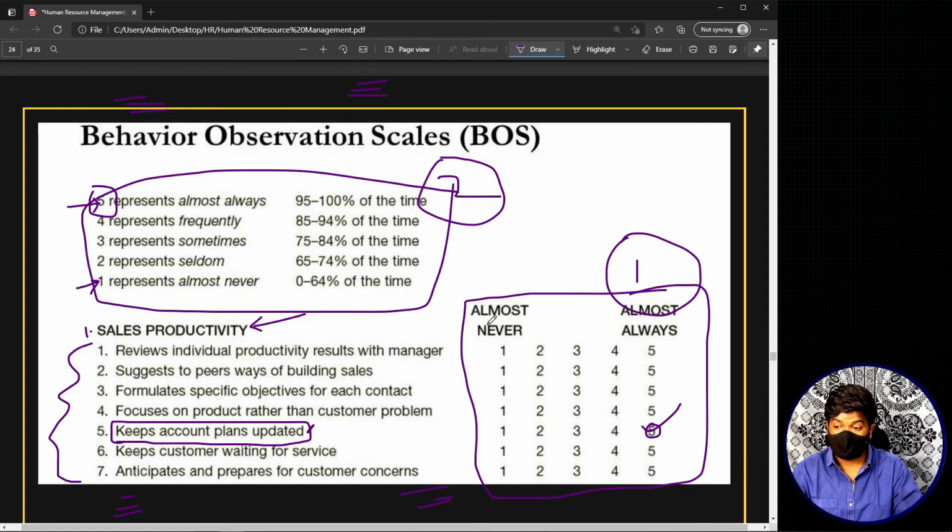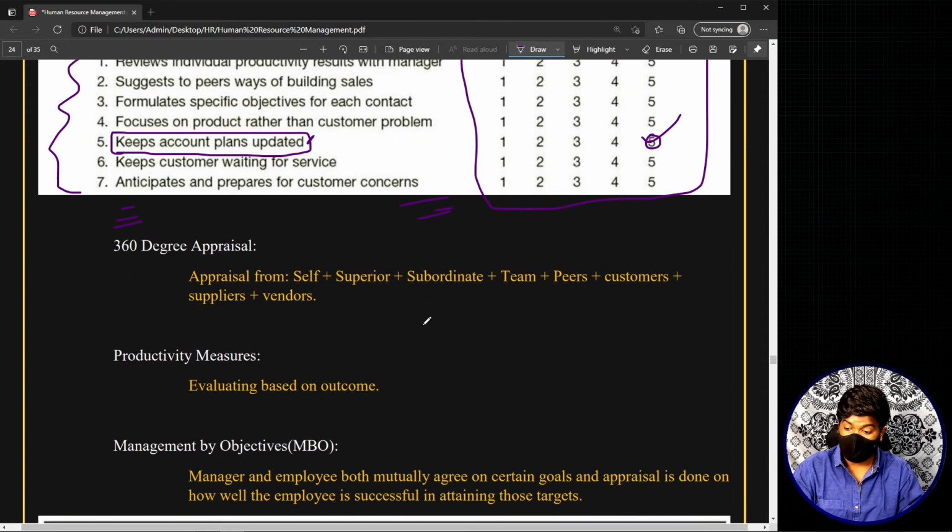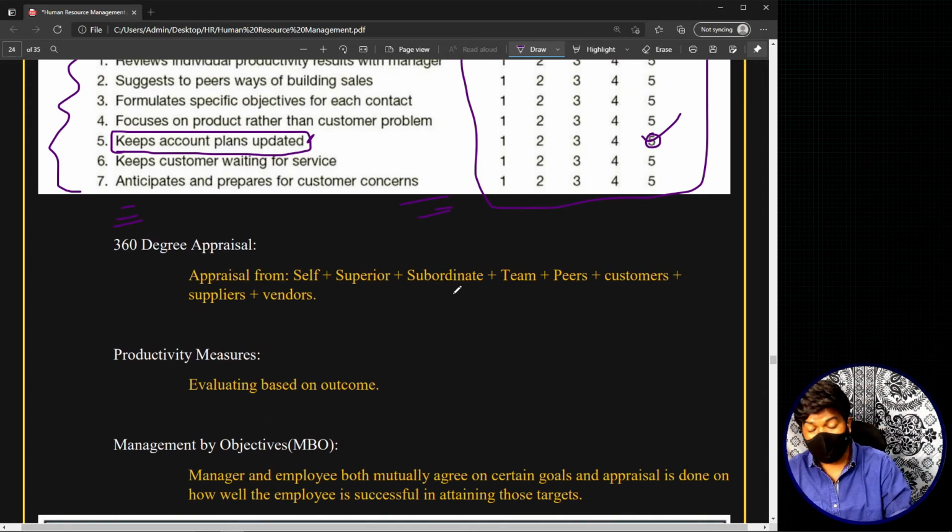So basically this is how a behavioral observation scale is. This gives you the frequency of the behavior that is exhibited, unlike BARS. So this is basically the behavioral observation scale. Now let's look at the last behavioral performance appraisal method, which is called the 360-degree appraisal. Always remember, 360 degrees appraisal is given by a person called Marshall Goldsmith. An important objective bit.